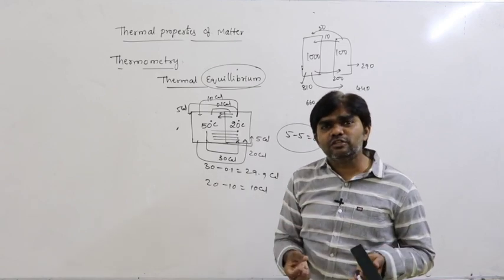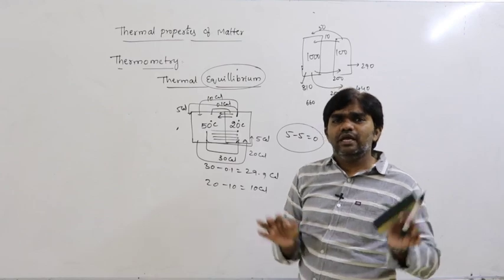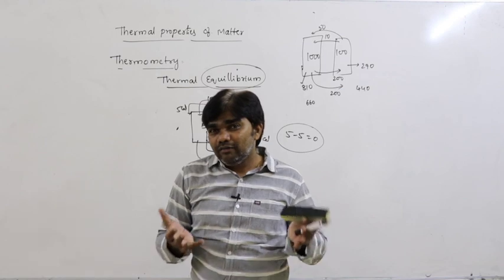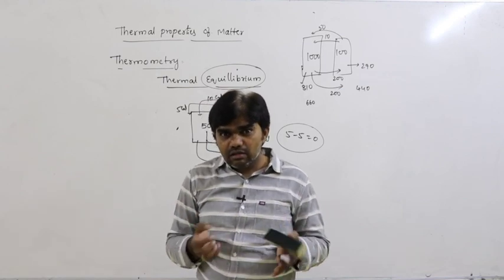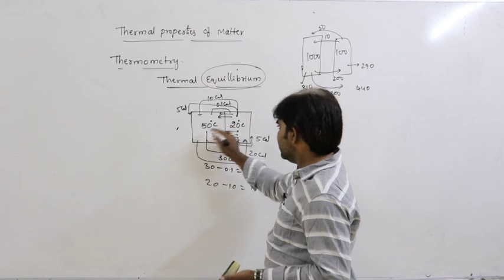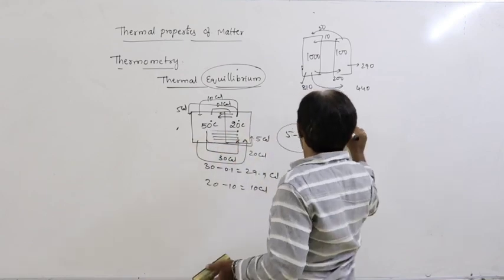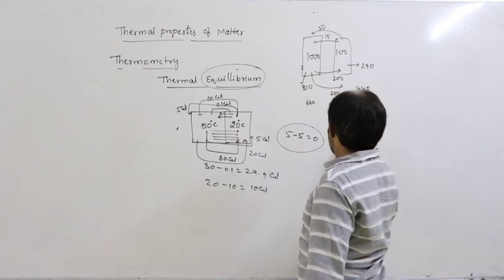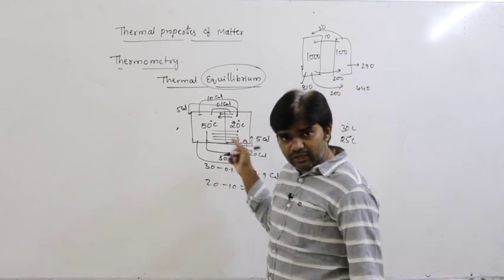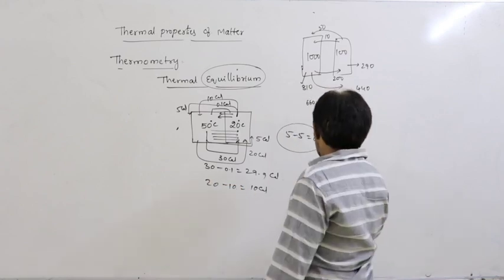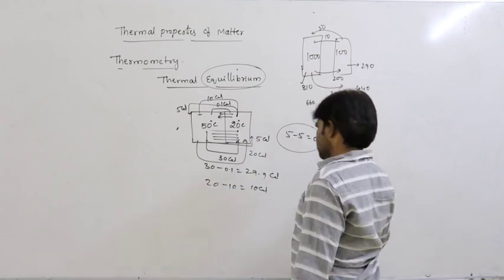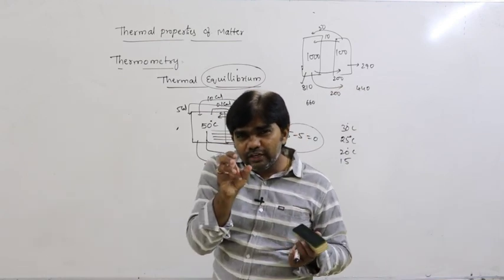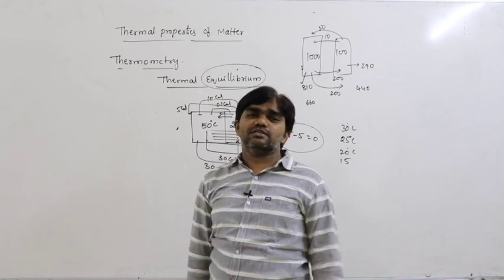Supply of heat energy depends on temperature difference. If the temperature difference is more, more amount of heat energy is supplied. If the temperature difference is less, less amount of heat energy is supplied. Initially the temperature difference is 30 degrees, so more heat energy is supplied. Next, let us say the temperature difference is 25, so the amount of heat energy decreases. Next 20 decreases, 15, like that. If the temperature difference goes on decreasing, the amount of heat energy supplied also decreases.